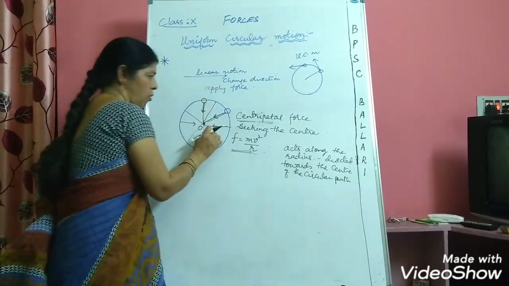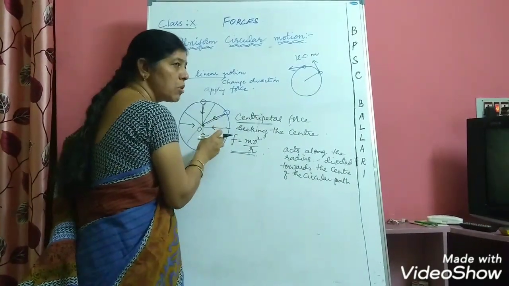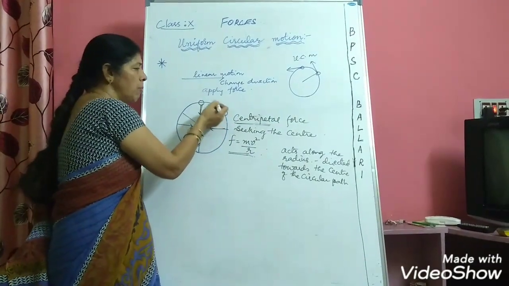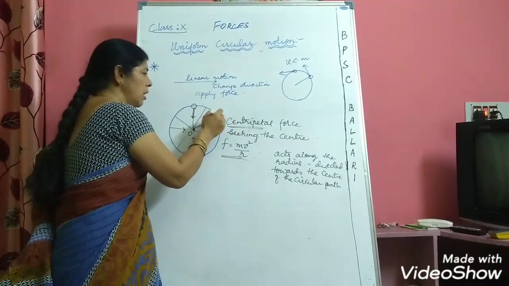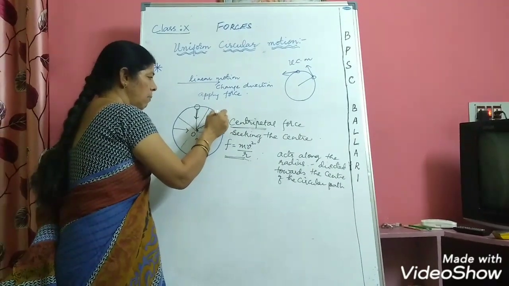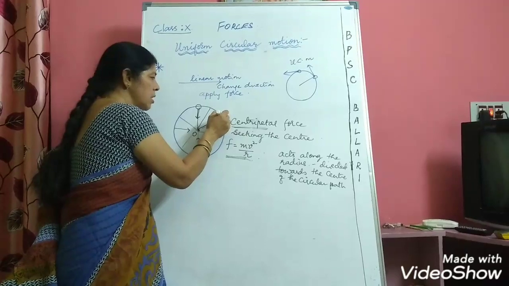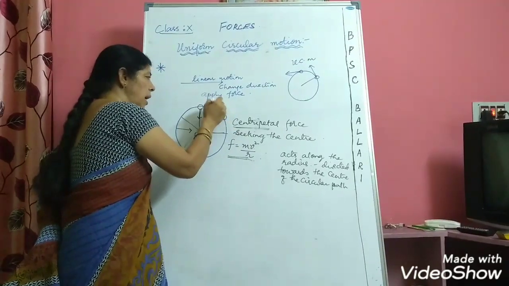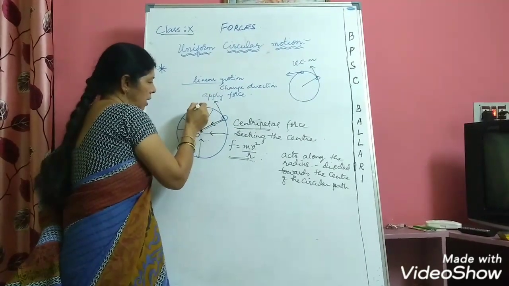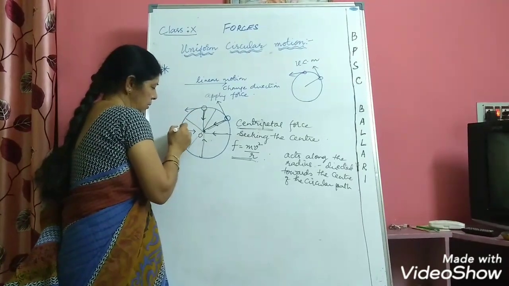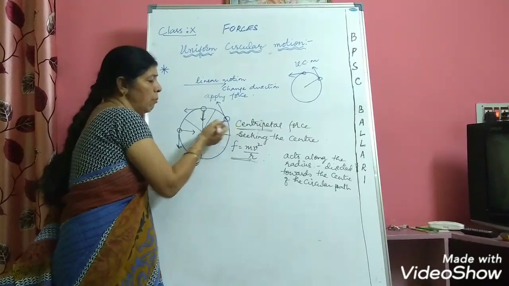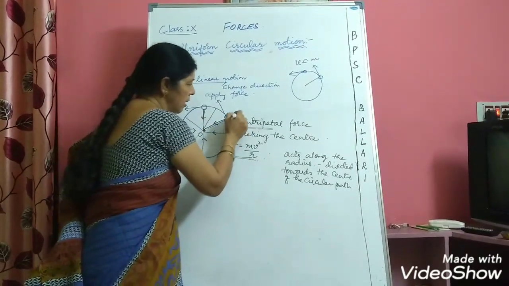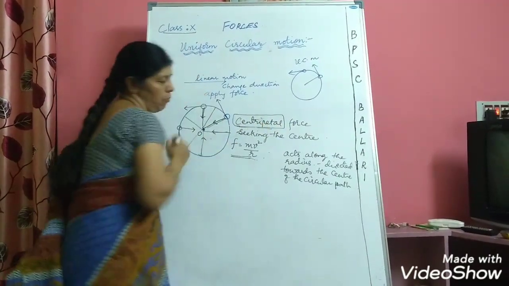And because of this centripetal force, what happens to the body? As the direction of the body changes, the body will have acceleration, and the velocity will be acting in the direction of the tangent drawn to the circle. So what is that force which is keeping the body in uniform circular motion? It is nothing but centripetal force.